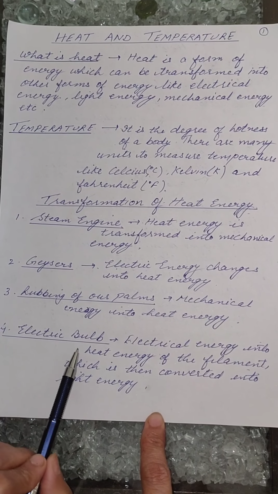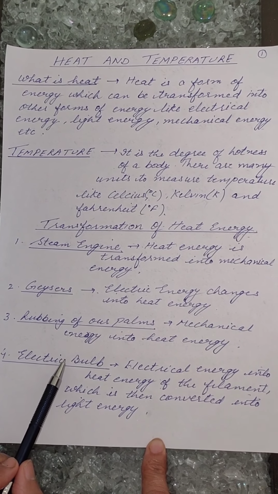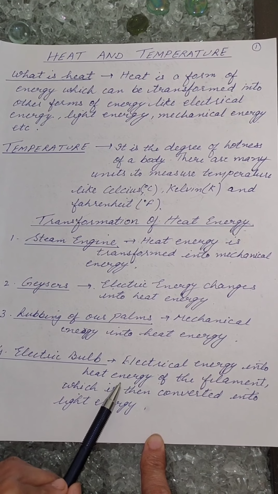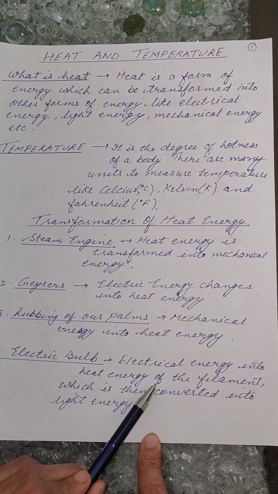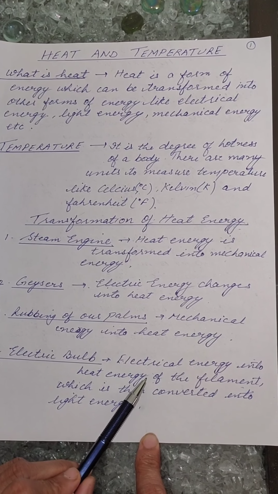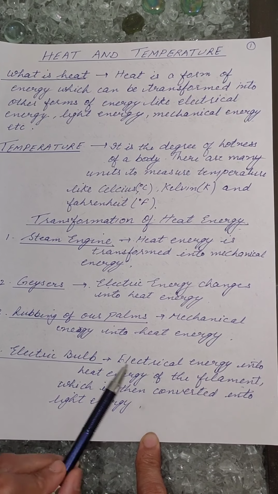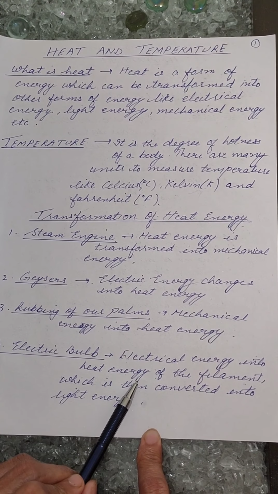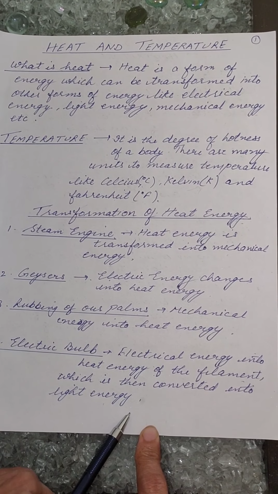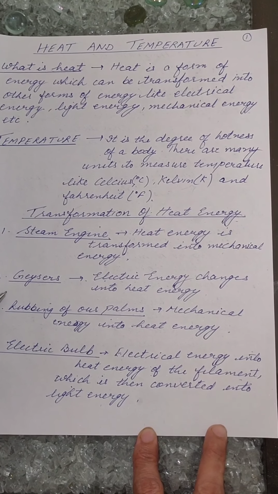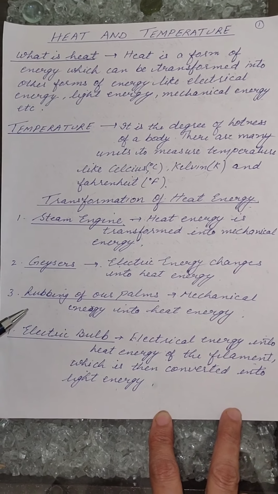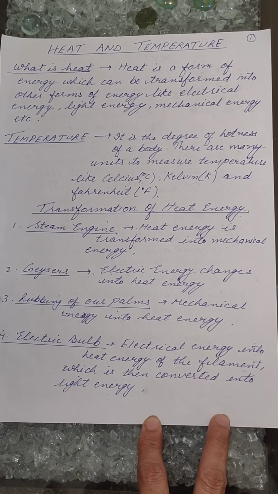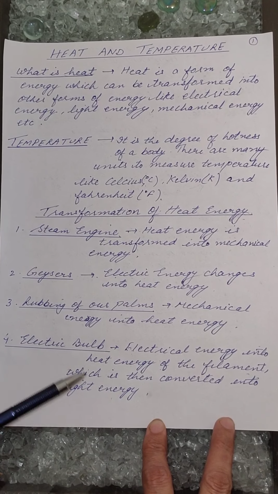Electrical bulb. We have seen as soon as we switch on the bulb, the electrical energy changes into the heat energy of the filament. You have read in class 6 that there is a filament present in the bulb which becomes heated when it gets electrical energy, and when the filament becomes heated, then it gives us the light. So in the example of geyser, rubbing of our hands and an electrical bulb, the heat energy is being generated from other sources of energy.